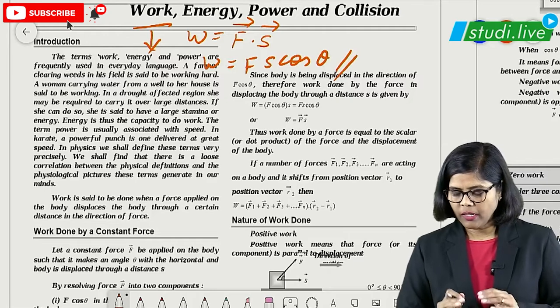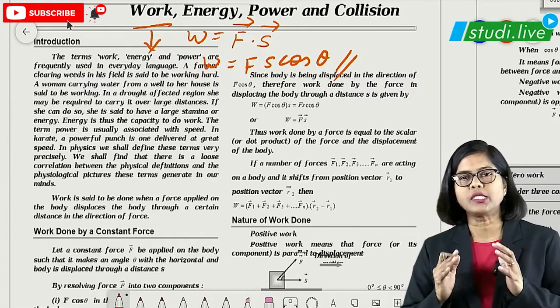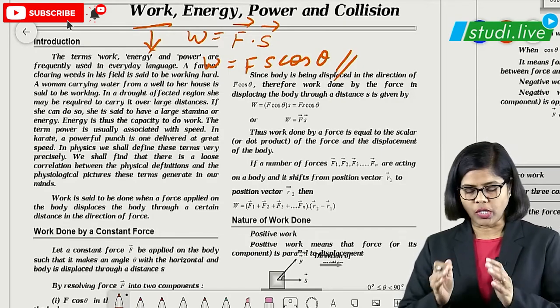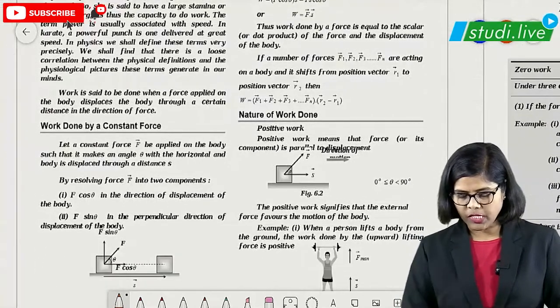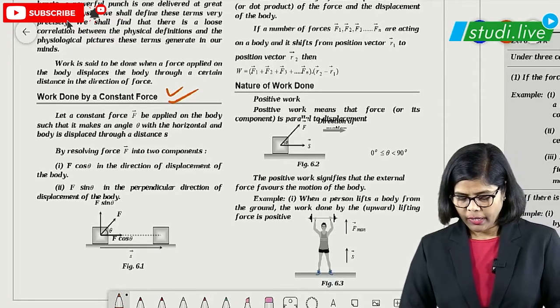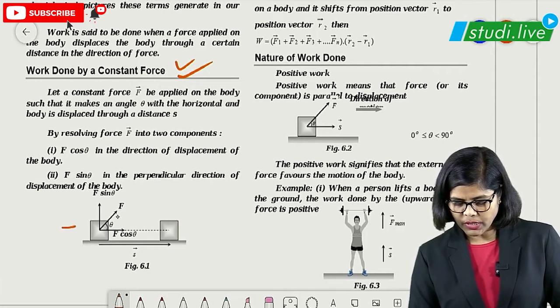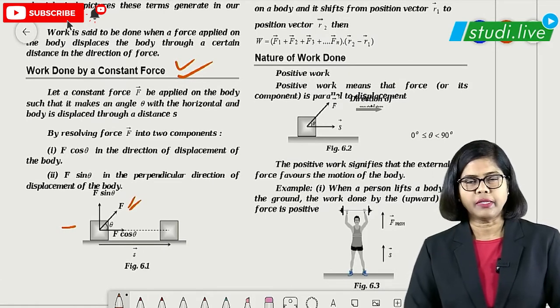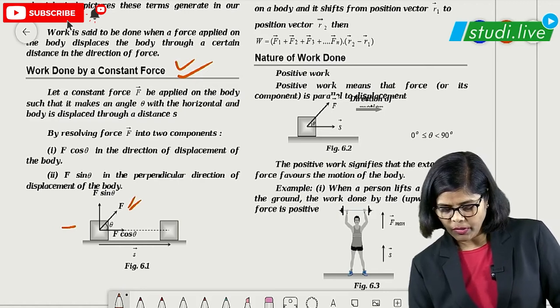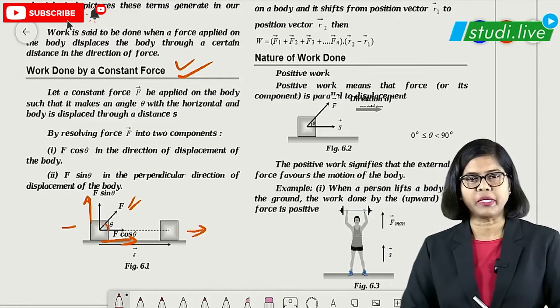Now, a very important part is the work done by a constant force, right? When a constant force is applied, students, this is the part we have to study. Here, as you can see, when the force is applied in this particular direction, it is resolved into two components, one along the x-axis and one along the y-axis. Along x, with the angle theta, it is F cos theta. This is the displacement in this case.